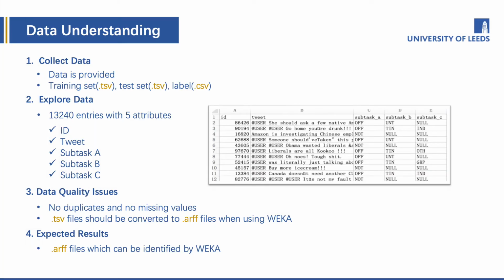Next is the data understanding. The data is provided on the website and we download from the website directly. The dataset includes training set, test set, and label. There are 13,240 entries with 5 attributes: ID, tweet, subtask A, subtask B, and subtask C, as shown in the figure.